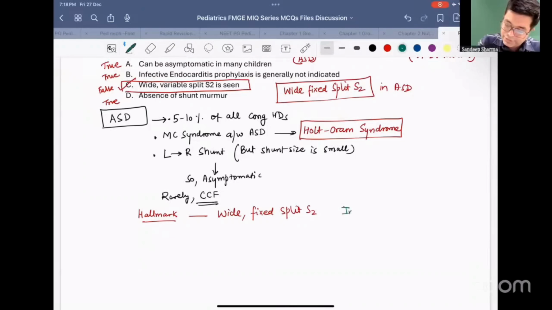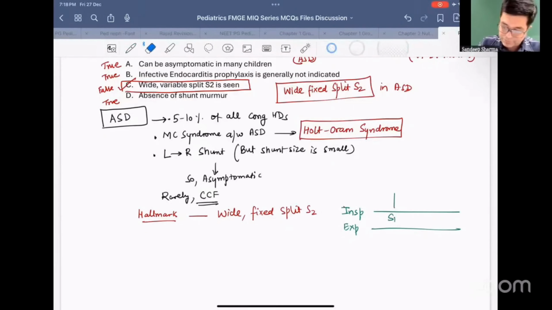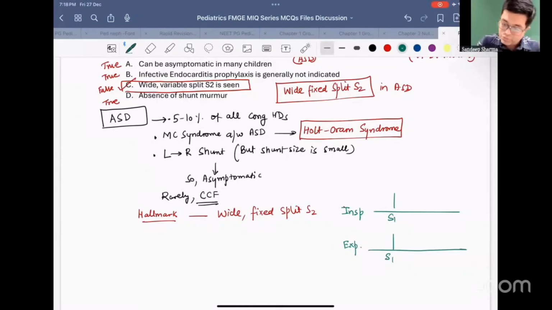I'm writing on the side on inspiration and on expiration. Inspiration, this is S1. Let me put some gap between them so you can appreciate better. Expiration, this is S1. S1 is same. What about A2 and P2? Second heart sound becomes split into two components, A2 and P2, and the gap between them always remains the same. So can you see the second heart sound has split into two components, one due to aortic valve closure, second due to pulmonary valve closure, and the gap between them becomes wide. If they show this photograph and ask you what is the likely diagnosis, the likely diagnosis is atrial septal defect.